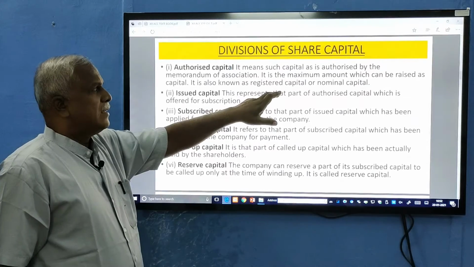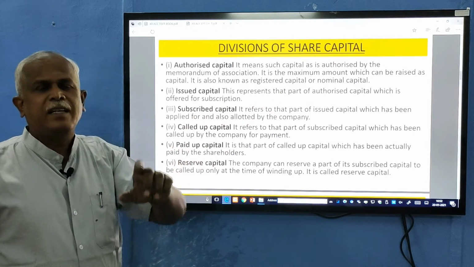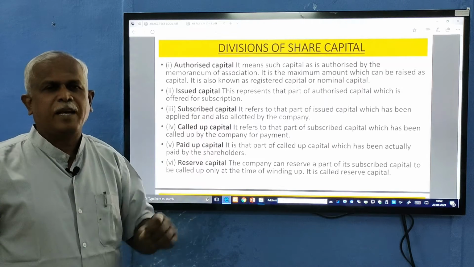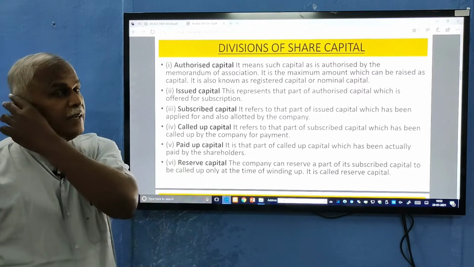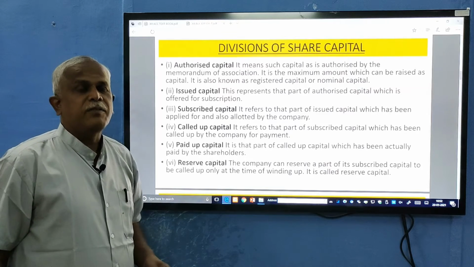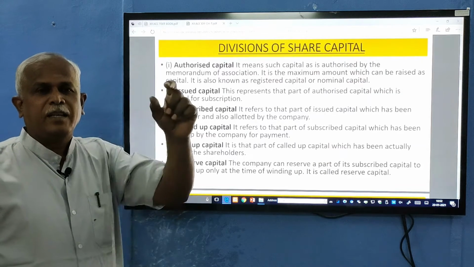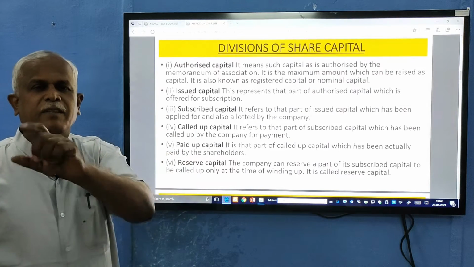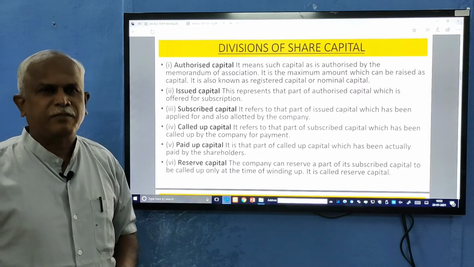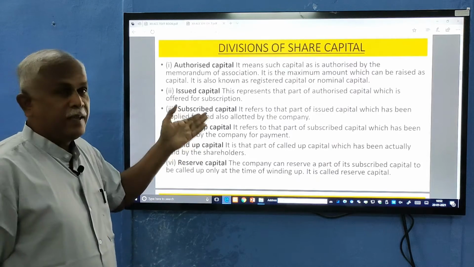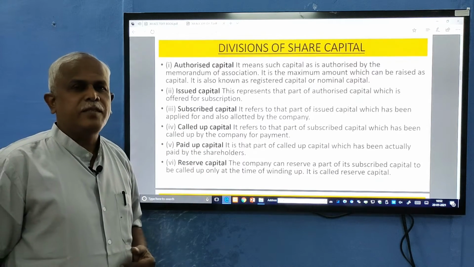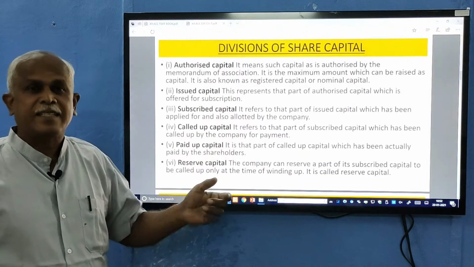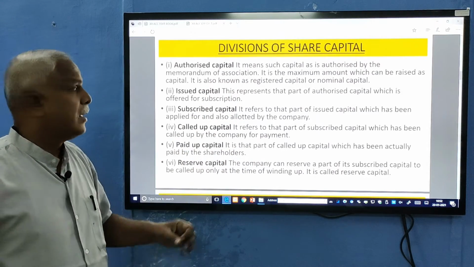How is the share capital divided? Till now we might have seen capital as only one capital, which is shown on the balance sheet on the liability side. In the final accounts that you learned in plus one, capital plus the net profit minus the drawings gives the resultant closing capital in the balance sheet. Here in the company's balance sheet, we have to reflect capital under different headings. Let us learn what the differences are.